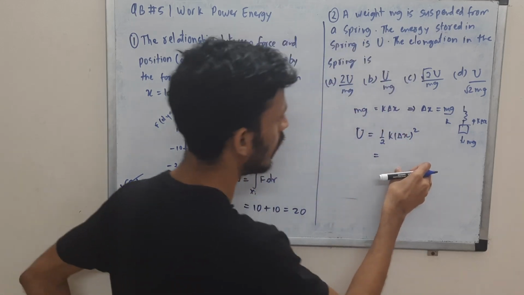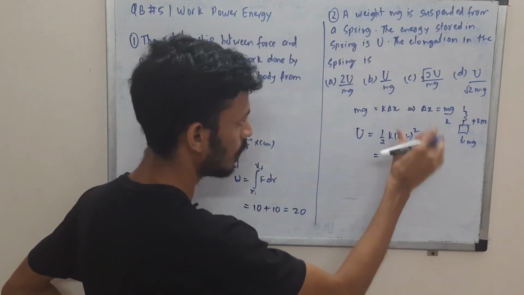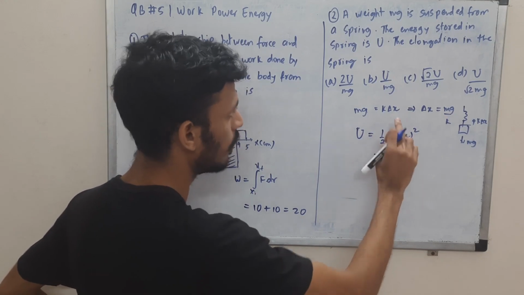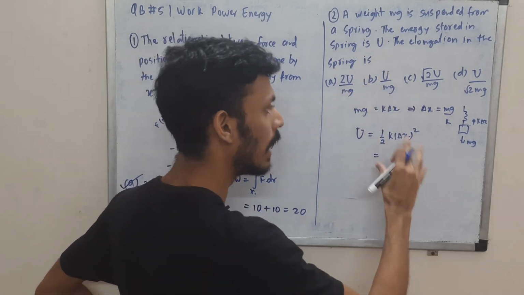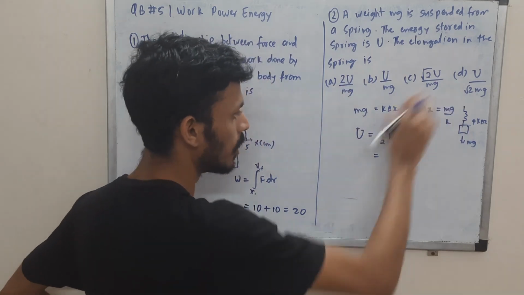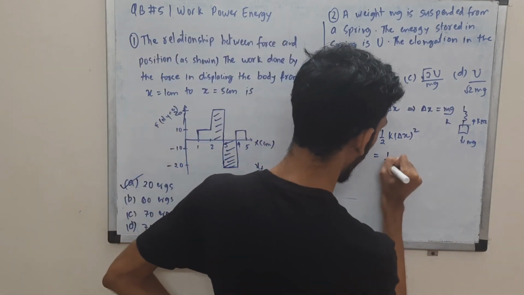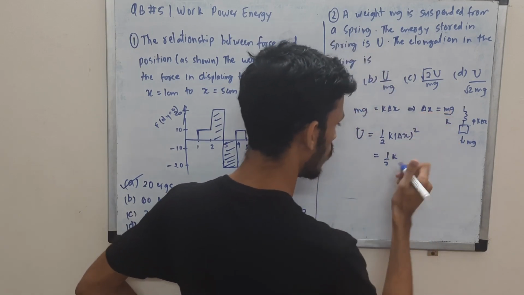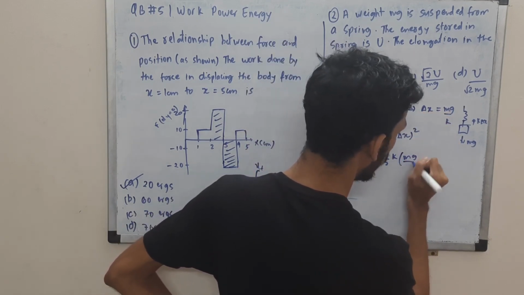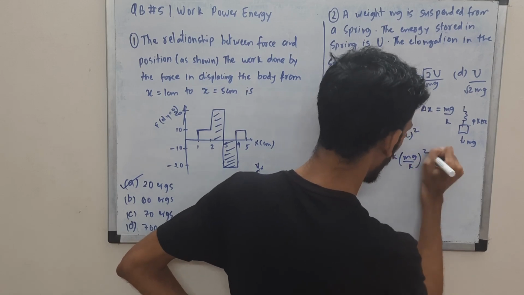And from here we'll substitute delta x. We'll find k, because we don't want k, so we'll obtain k and resubstitute. You'll see what is happening. So half k delta x, this is what we are supposed to find. We'll substitute it, so this will become squared, right?